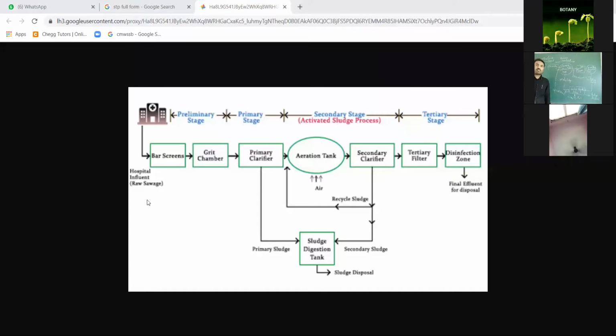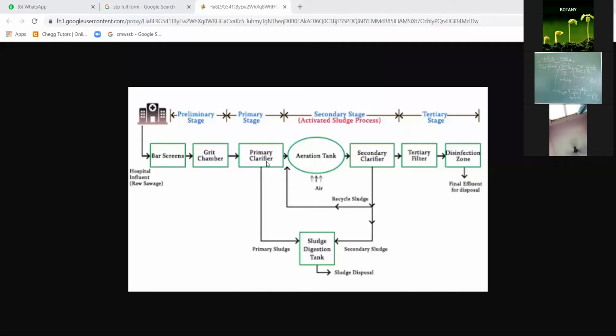Here, it is the same sewage treatment plant, but it is given somewhat differently. Almost the same. See here, bar screens are there for screening. The grit chamber is responsible for filtration. The floating debris is filtered.